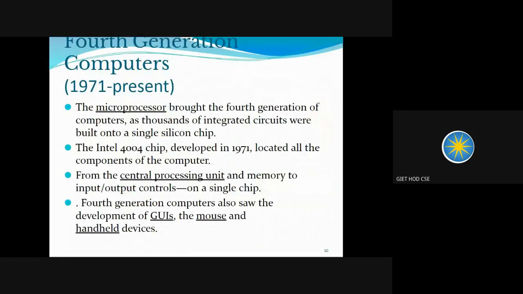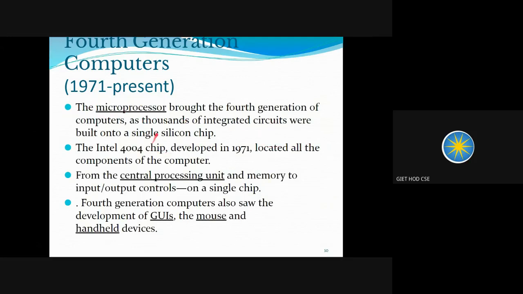After that, we have fourth generation computers, and these fourth generation computers are still in existence. If we talk about today's computers, they are fourth generation computers. They came into existence in 1971, and we are still using these computers. If we talk about which generation of computer we are using, it means we are working on the fourth generation of the computers.